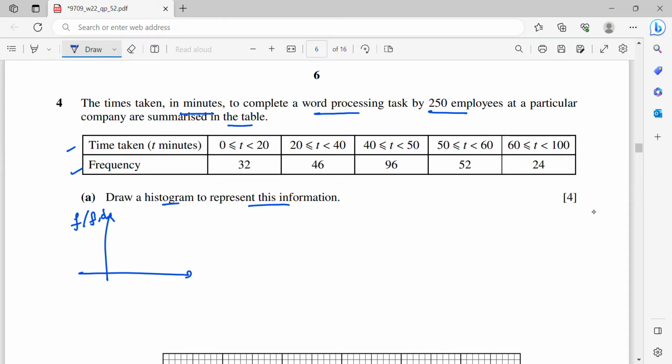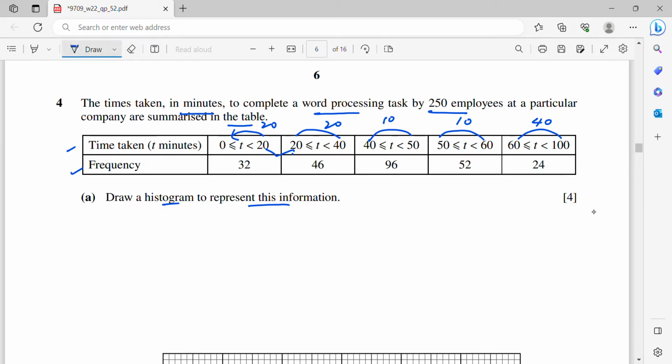So now let's check the class widths. The first class has width 20, because 20 minus 0 is 20. Then the next is also 20. The next one is 10, and then this is going to be 40. These are the class widths. Because of the different class widths, we need to use frequency density, so we need to calculate the frequency density first.